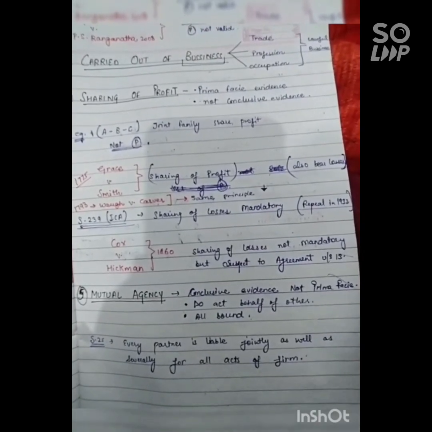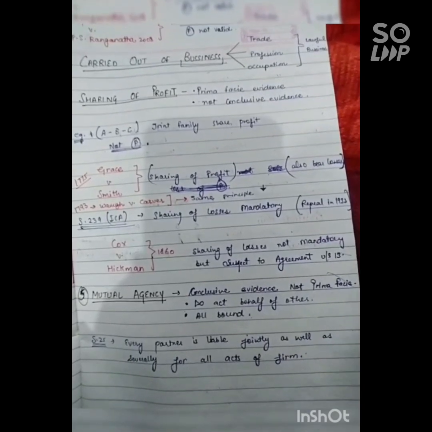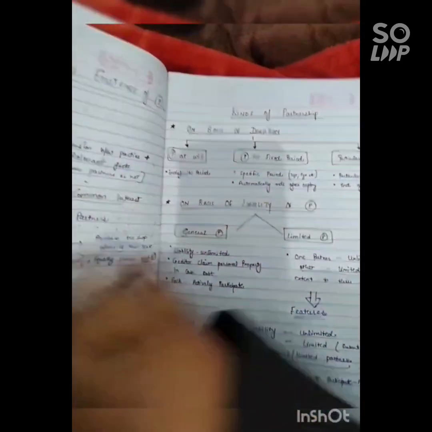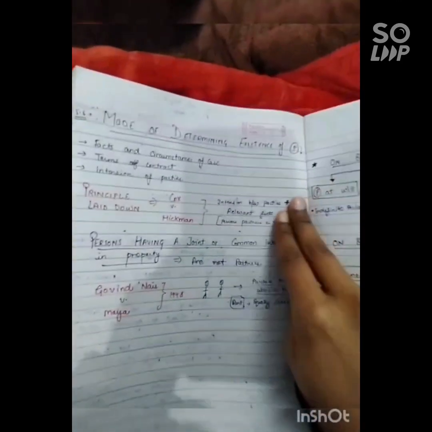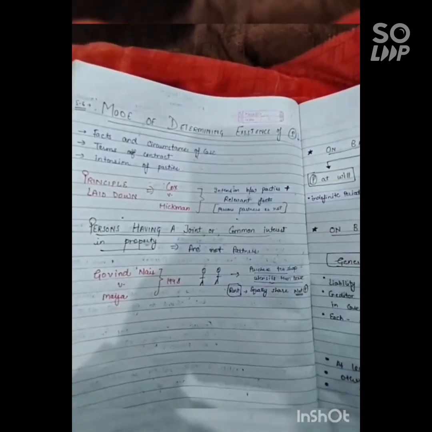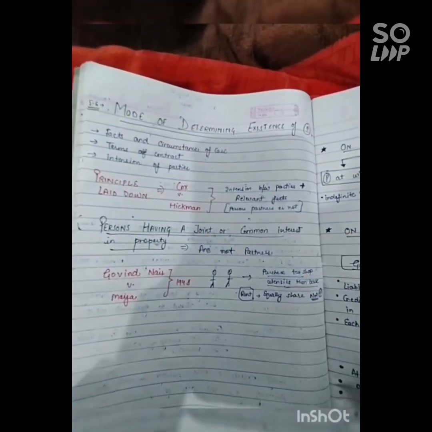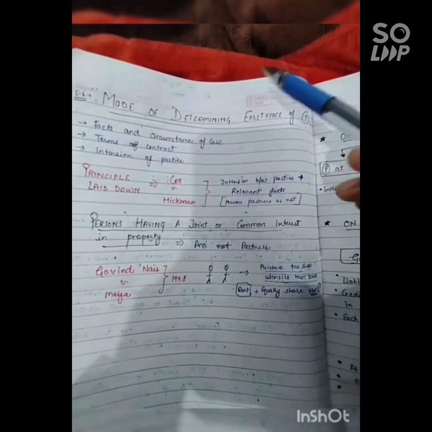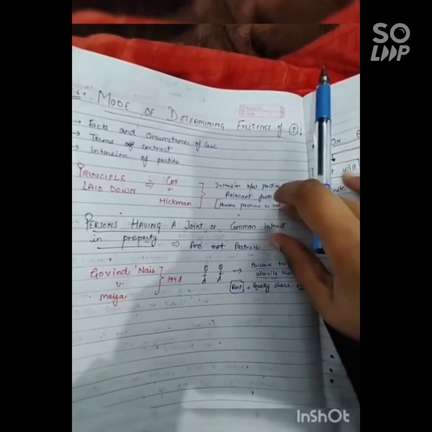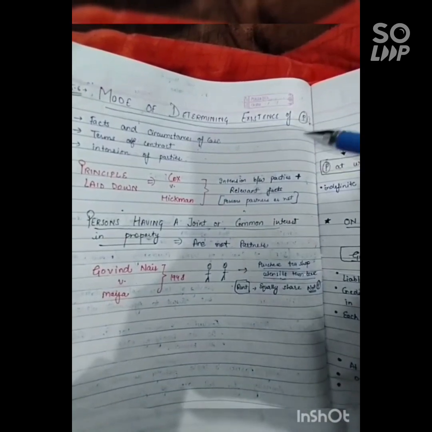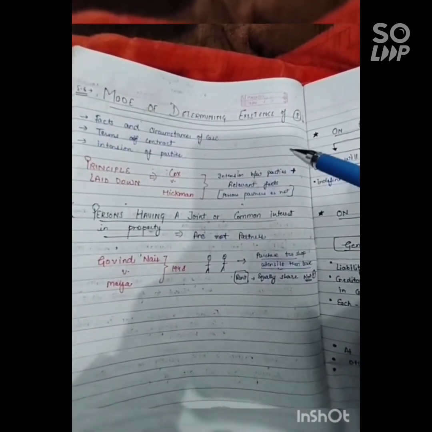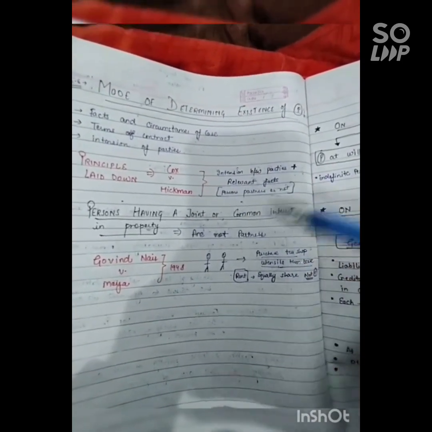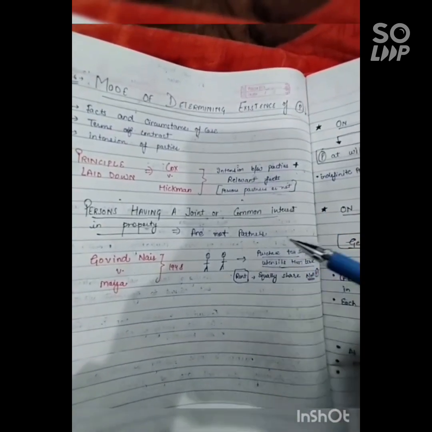Section 25 of the Partnership Act says that every partner is liable jointly as well as severally for the acts of the firm. Then Section 6 of the Partnership Act deals with the mode of determining the existence of partnership, where there are three features: facts and circumstances of the case, terms of the contract and intention of the parties. These three things determine whether there is an existence of partnership or not. Then the principle laid down in Cox versus Hickman says that the intention between the parties and the relevant facts show whether the persons are partners or not.